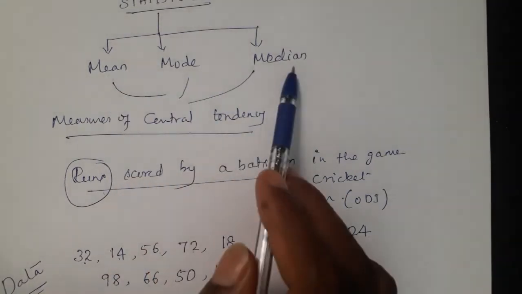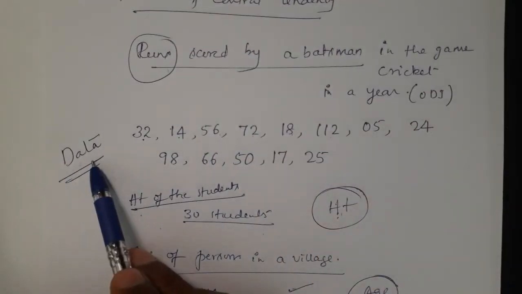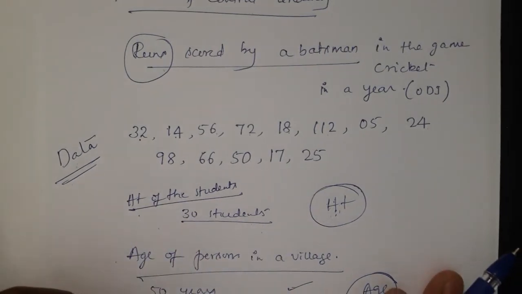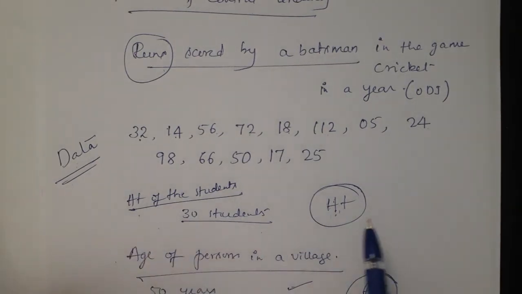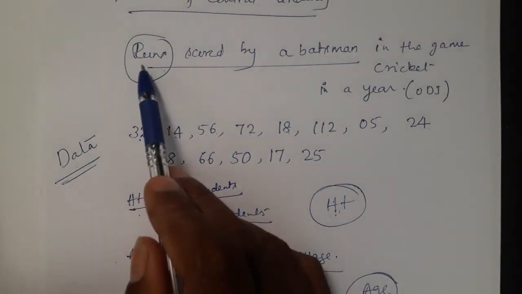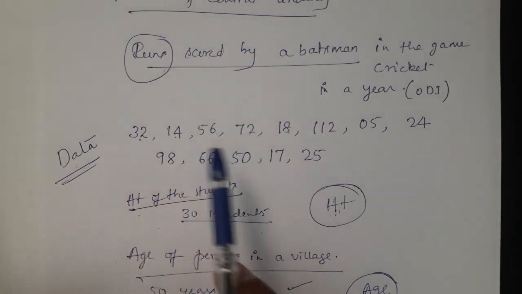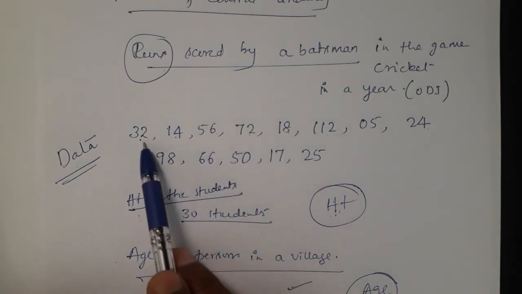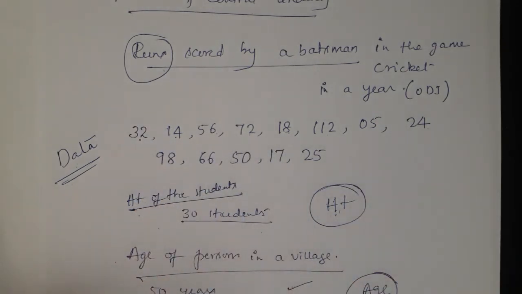Actually what is mean, mode, median? See, once we take the data, you know what data is. Data is a particular topic. On that we have the survey and we collect in the form of numerical value. I repeat, data is about a particular topic. We have the survey and we collect the information in the form of numerical value. So here runs is the data name and we write week wise or month wise or year wise, and we collect the runs in the form of numerical values as 32, 14, 56, 72, and so on.